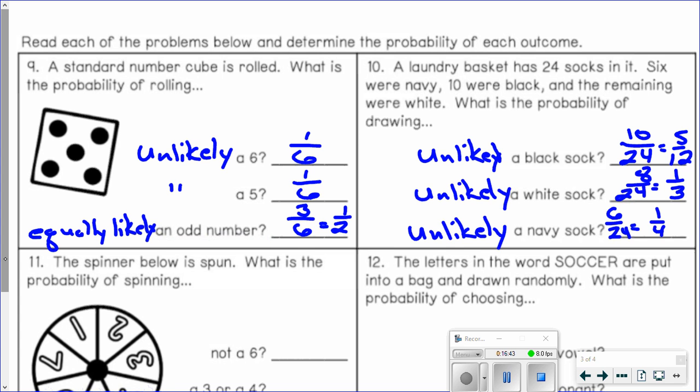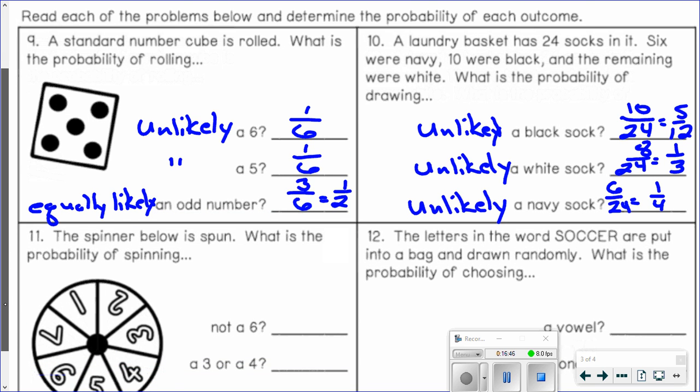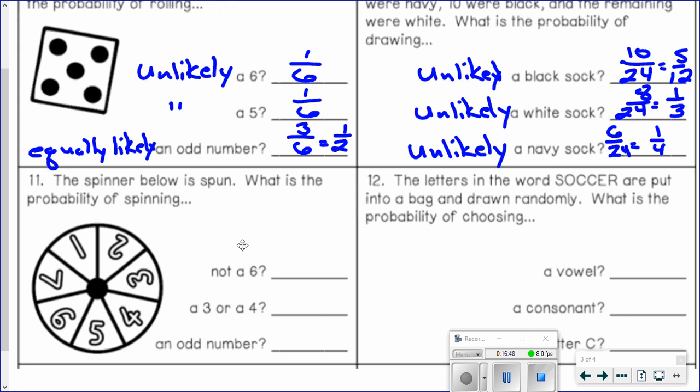All right. Back to a spinner here. So the spinner below is spun. What is the probability of spinning not a 6? All right, so how many numbers on here are not 6? Well, let's see how many total numbers there are. 1, 2, 3, 4, 5, 6, 7. All right, so my denominator is 7. There's 7 total outcomes. How many of the numbers are not 6? Well, 6 of them. And that would be likely. So you're likely to spin this and not get a 6.